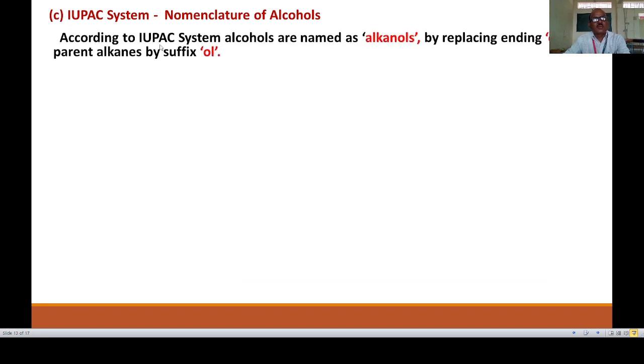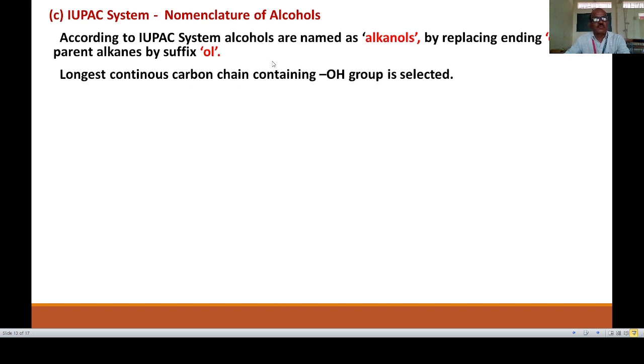So what are these rules? A very important rule for alcohols in the IUPAC system is that alcohols are written as alkanols. Why alkanols? Because the ending E of the parent alkane is replaced by the suffix OL. For example, for methane, E is replaced by OL, giving methanol.